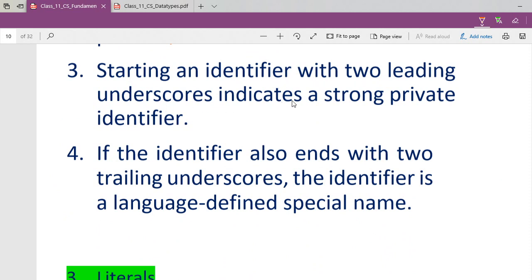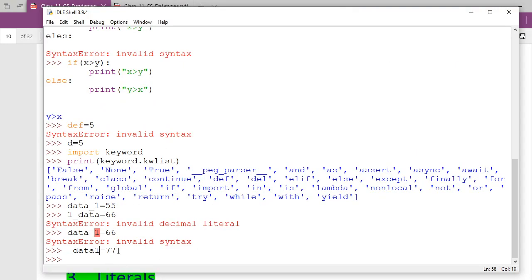Now next, starting an identifier with two leading underscores indicates a strongly private identifier. So passwords and such we can create with double underscore. If the identifier also ends with two trailing underscores, the identifier is a language-defined special name. That can also go here.